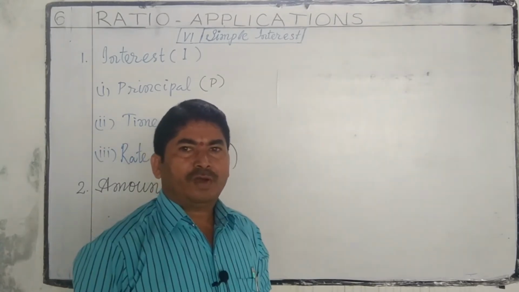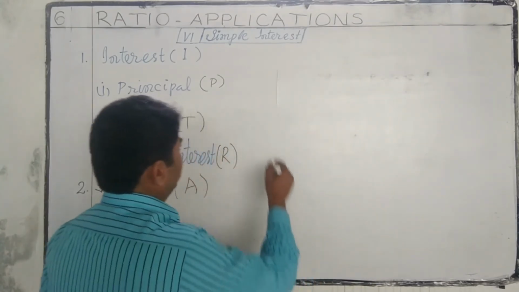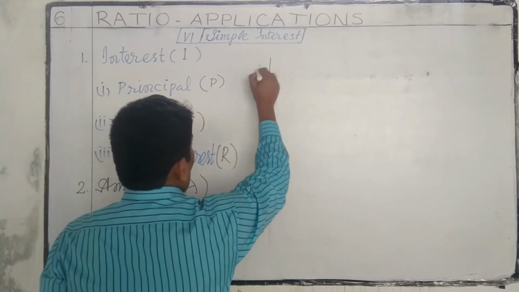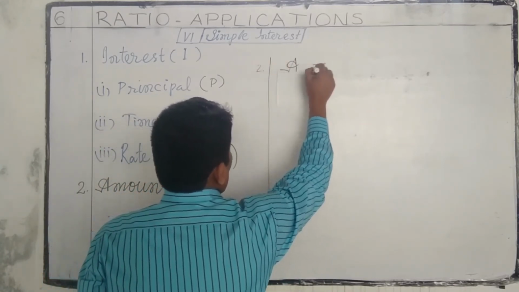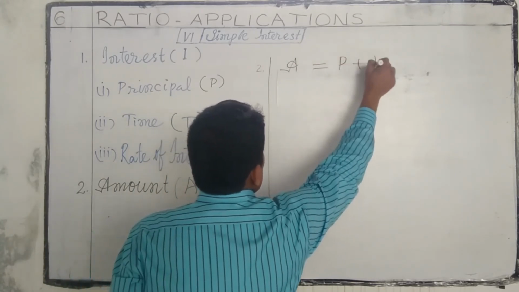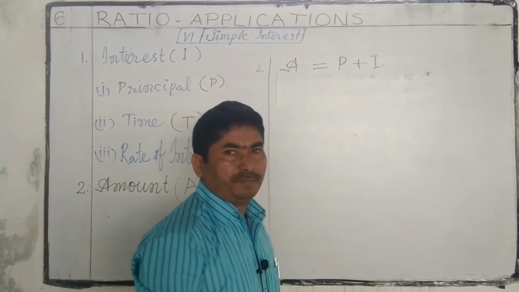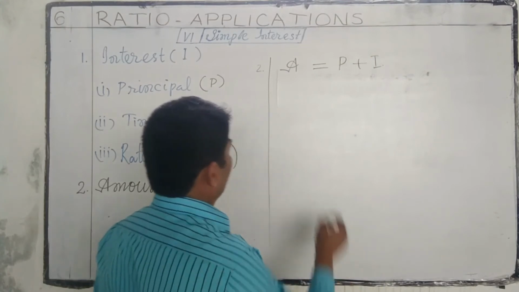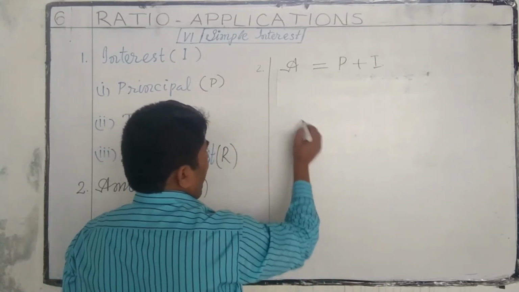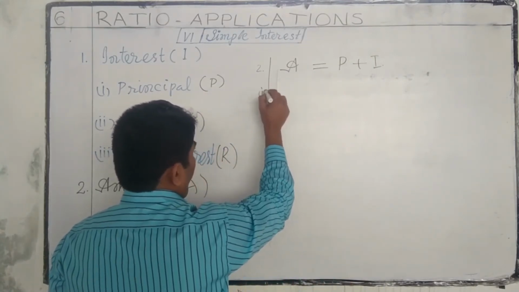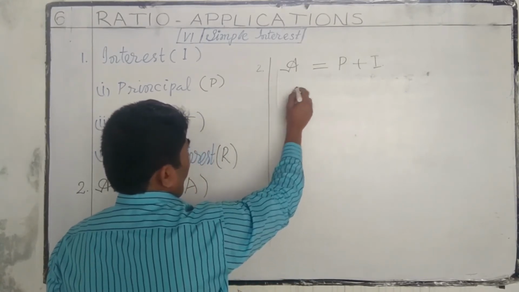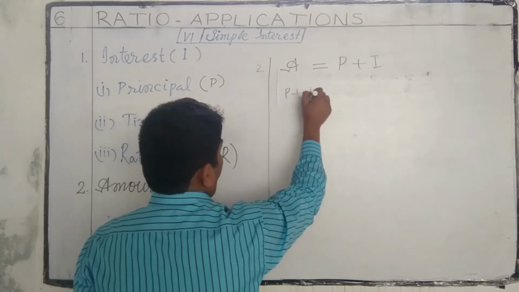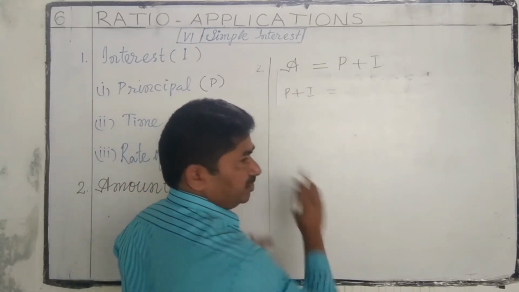Let us now learn the formula for amount. Amount A is equal to P plus I, principal plus interest. This is the main formula. From this main formula we can write, just first we have to shift this equation, LHS to RHS.